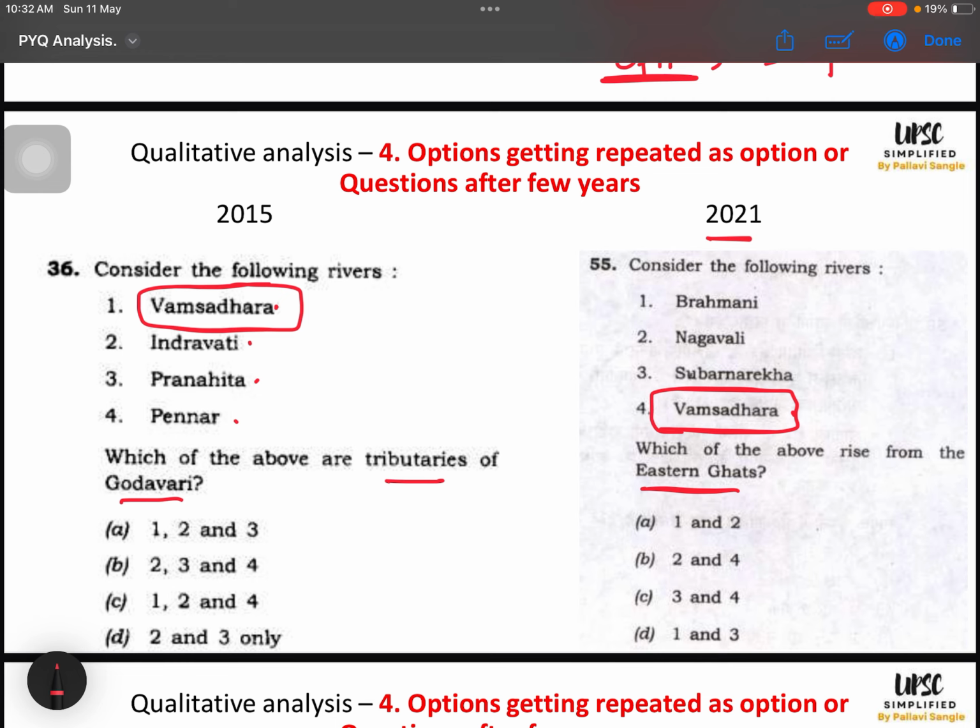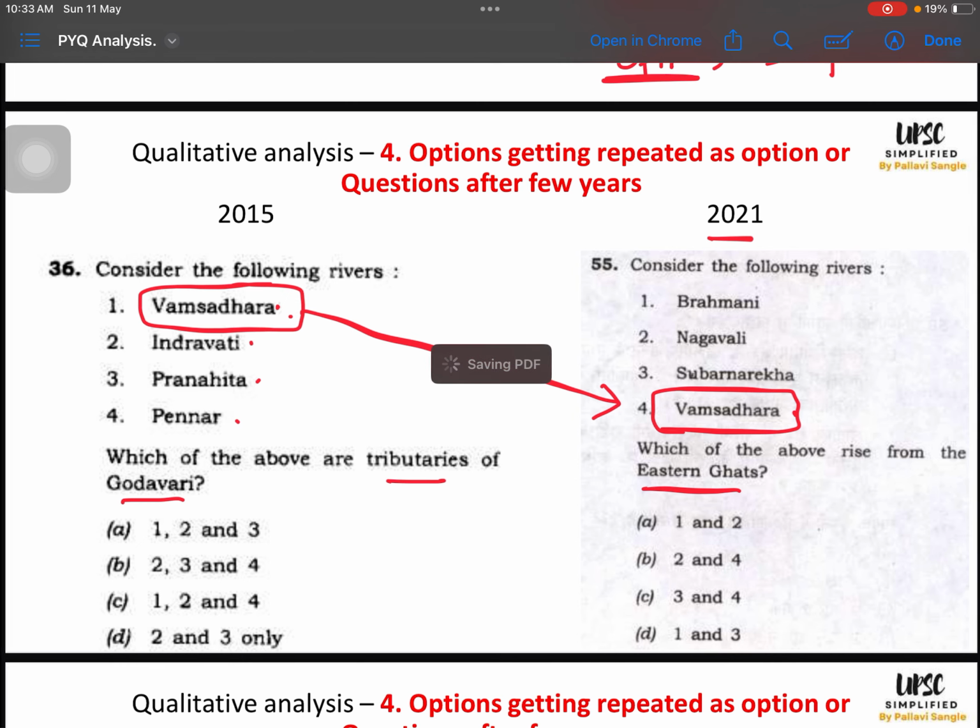So other people will also be able to answer. This is static knowledge, right? But for them it will be a little cautious, or a little self-doubt kind of question. For me, I know this Vamsadhara very nicely, so I will be able to deal with this option very nicely, right? Other options I will eliminate based on my knowledge, and I will get the answer. For me the journey will be smoother to solve this question.